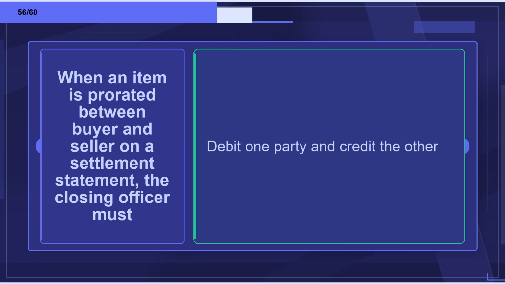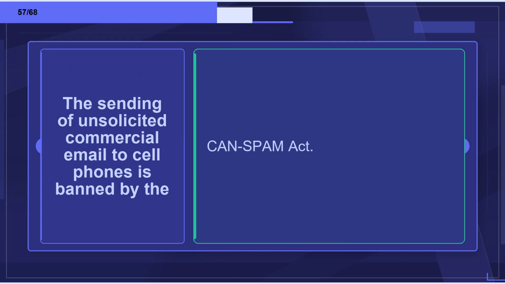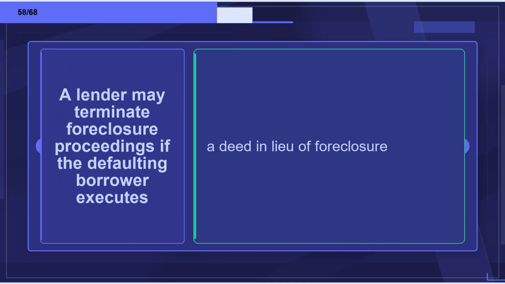Flashcard 56. Term: When an item is prorated between buyer and seller on a settlement statement, the closing officer must? Definition: debit one party and credit the other. Flashcard 57. Term: The sending of unsolicited commercial email to cell phones is banned by the? Definition: CAN-SPAM Act. Flashcard 58. Term: A lender may terminate foreclosure proceedings if the defaulting borrower executes? Definition: a deed in lieu of foreclosure.